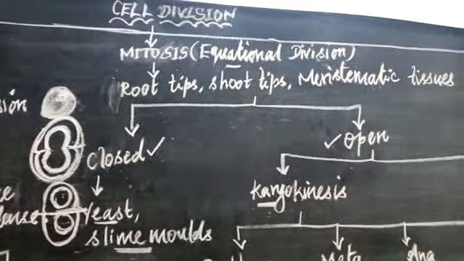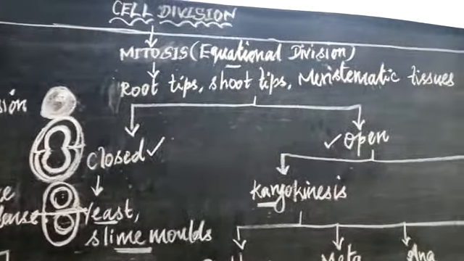In plant cells, the mitosis process occurs in the root tips, shoot tips and also the meristematic tissues. Wherever the meristematic tissues are in the plant body, there mitosis takes place. Now this mitosis is classified into two types. One is closed mitosis, another is open mitosis. What is called closed mitosis? This is observed in yeast and also slime molds like fungi.